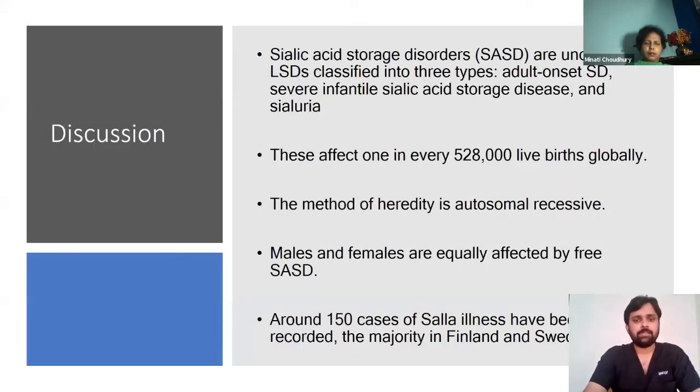Coming to the discussion, sialic acid storage disease is uncommon, and it is classified into three types, mainly adult onset, severe infantile sialic acid storage disease, and sialuria. These affect 1 in every 528,000 live births globally. The method of heredity is autosomal recessive, and males and females are equally affected. Around 150 cases of SASD have been reported till now, and the majority of them are found in Finland and Sweden.